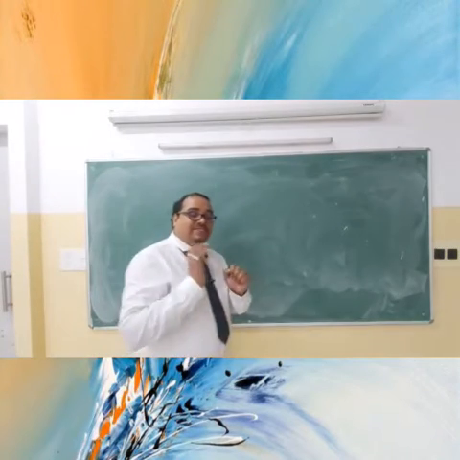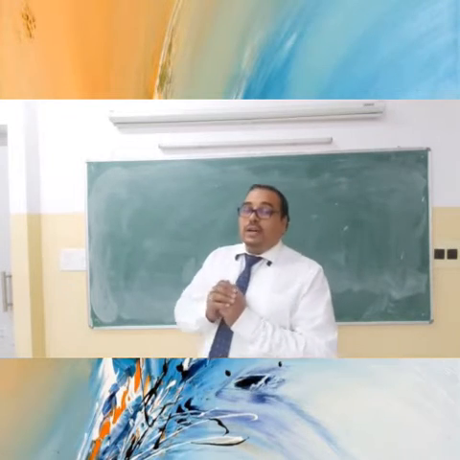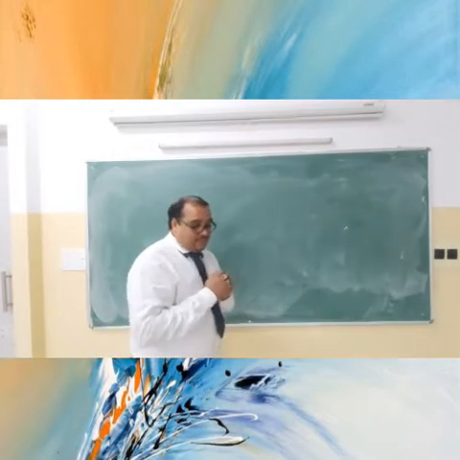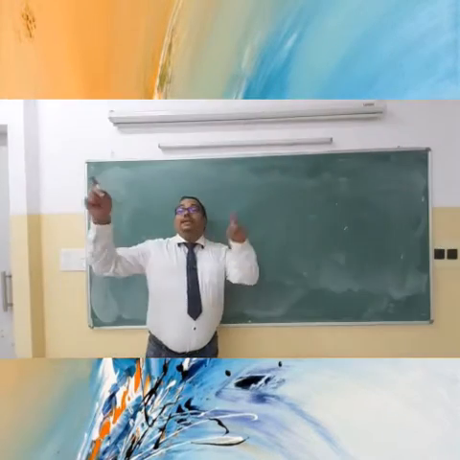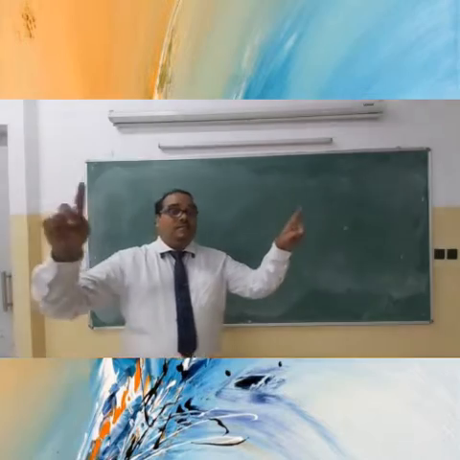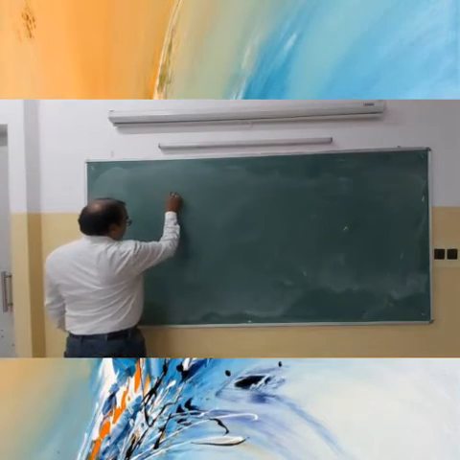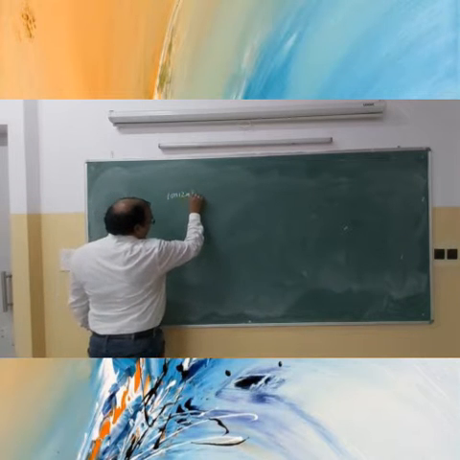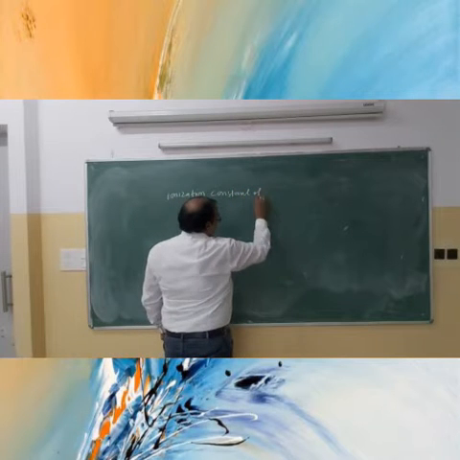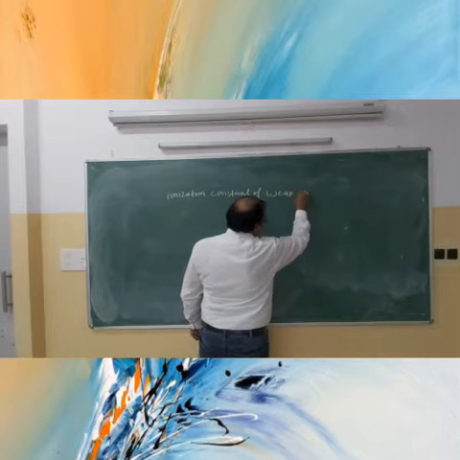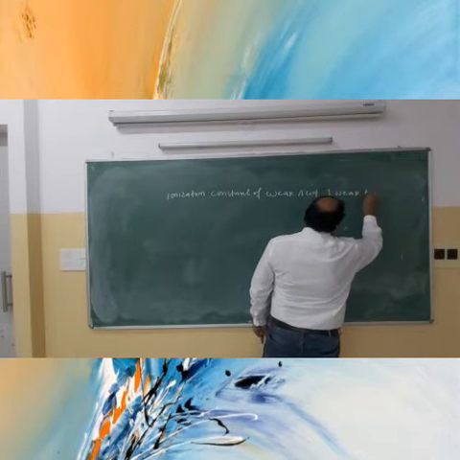So in the previous class we had discussed the ionization or dissociation of water and the ionic product of water. Today we are going to discuss the ionization constant of weak acid and weak base. What is that? Ionization constant of weak acid and weak base. So give the heading to that.